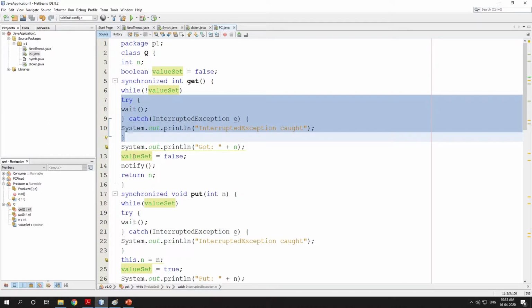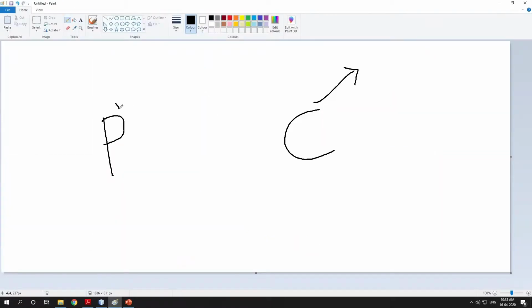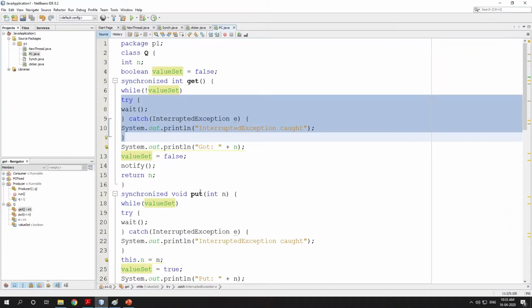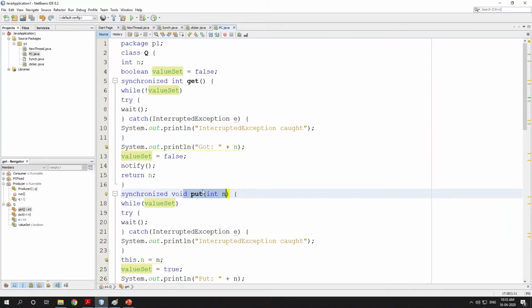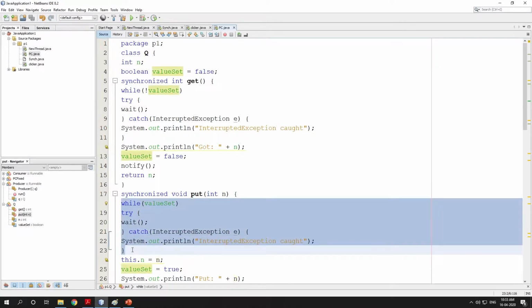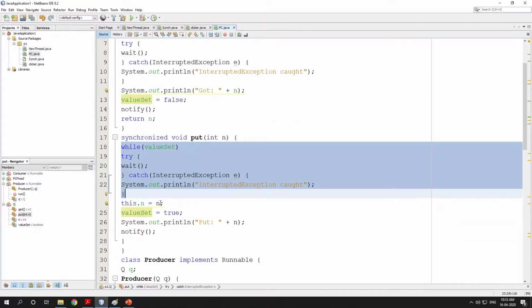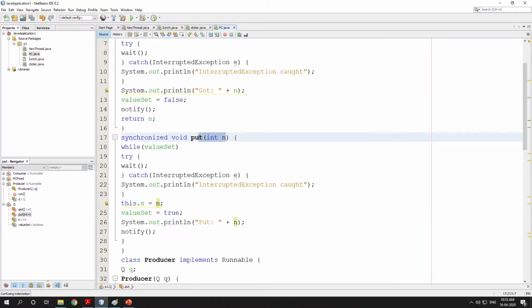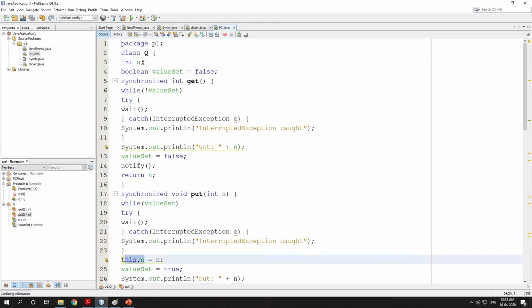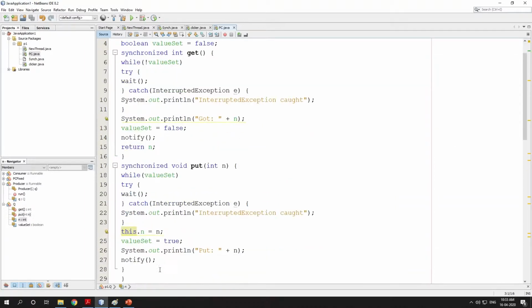While the consumer is in the waiting state, who will start running? The producer will start running. The producer is going to use the put method. Now the producer checks valueSet; the value is false, so it will not call wait. What it will do is initialize the value that you have passed to the put method to the instance variable n, as we have already seen in the previous program, and then make valueSet true. Then the producer prints put 0, meaning the first element has been produced.